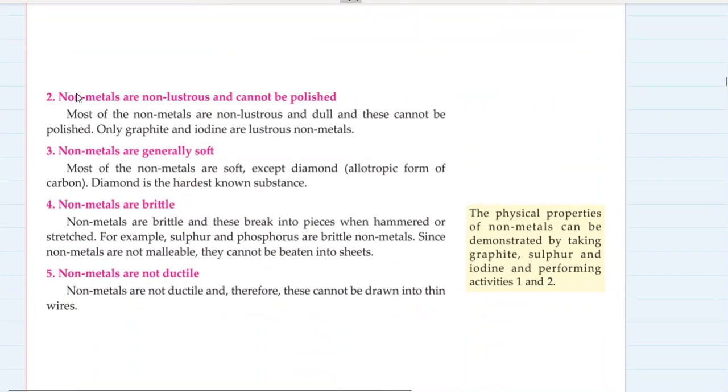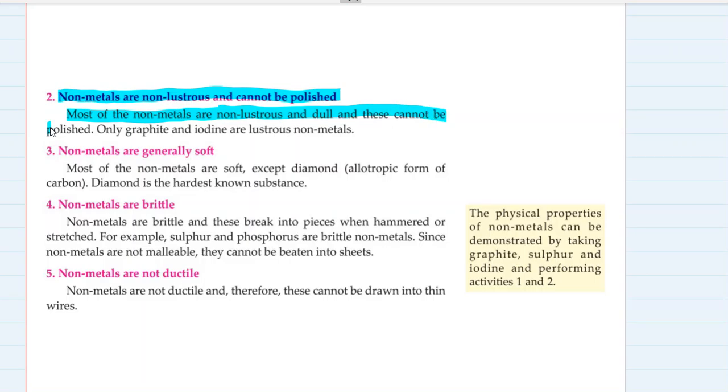Non-metals are non-lustrous. This is the second most important property and cannot be polished. Most of the non-metals are non-lustrous and dull and they cannot be polished. Only graphite and iodine are lustrous non-metals.